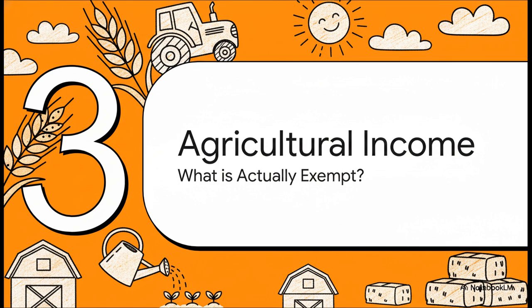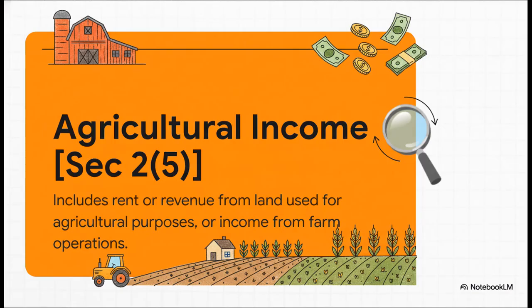income. Everyone knows it's supposed to be exempt, right? But the real question is, what exactly is agricultural income, according to the Act? Now, Section 2, subsection 5 defines it in a couple of ways. It's either rent or revenue you get from land that's being farmed, or it's the income you make directly from farming operations, selling your crops. That part is usually pretty clear.